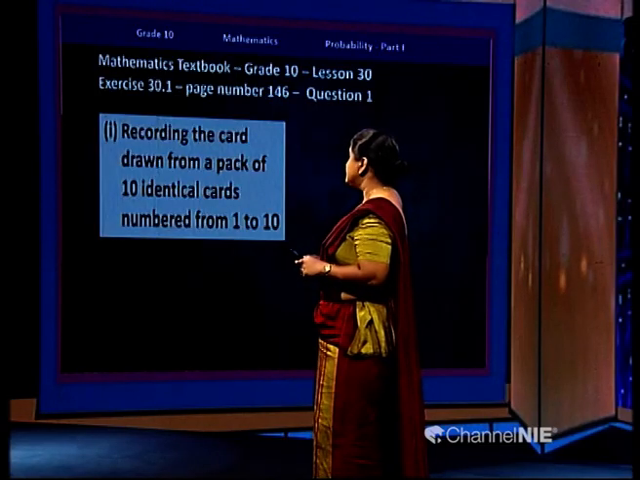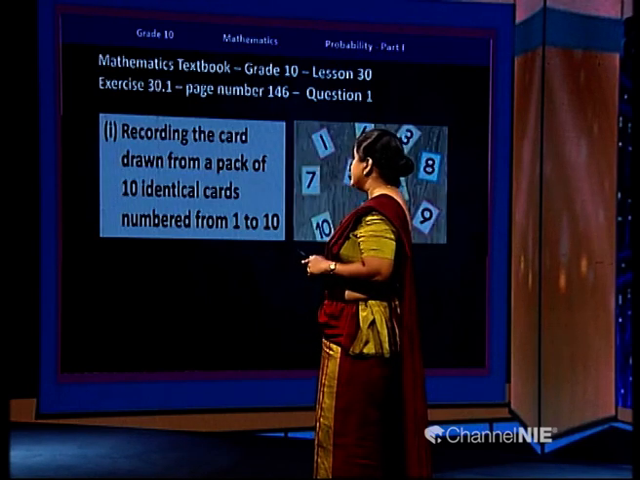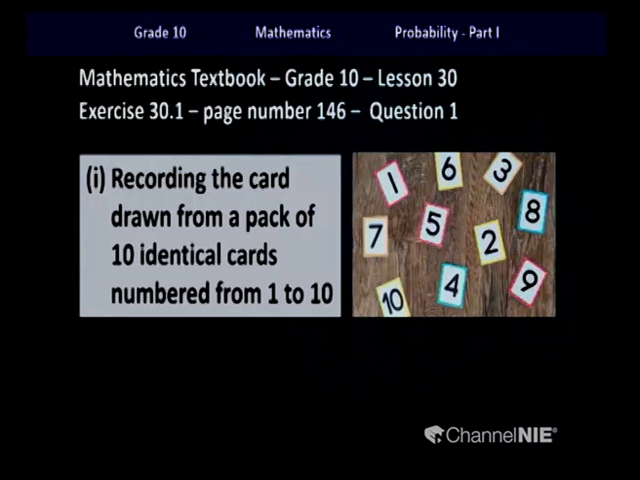Recording the card drawn from a pack of 10 identical cards numbered from 1 to 10. So children, the 10 cards are shown here. So the set of outcomes will look like this. So the sample space can be written as shown on the board.